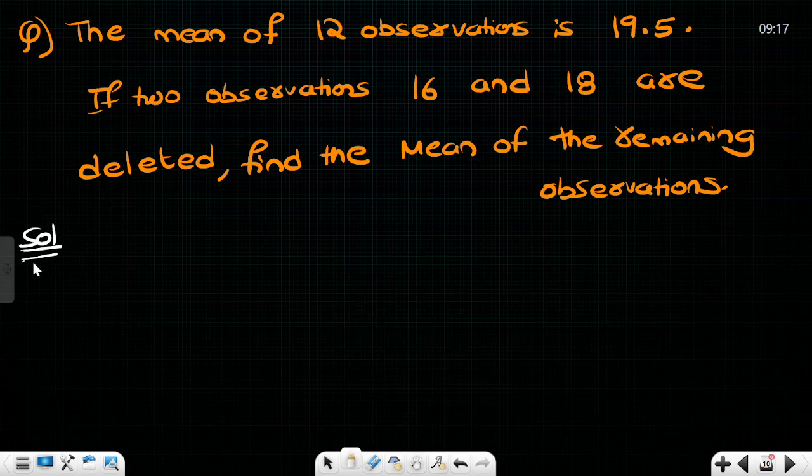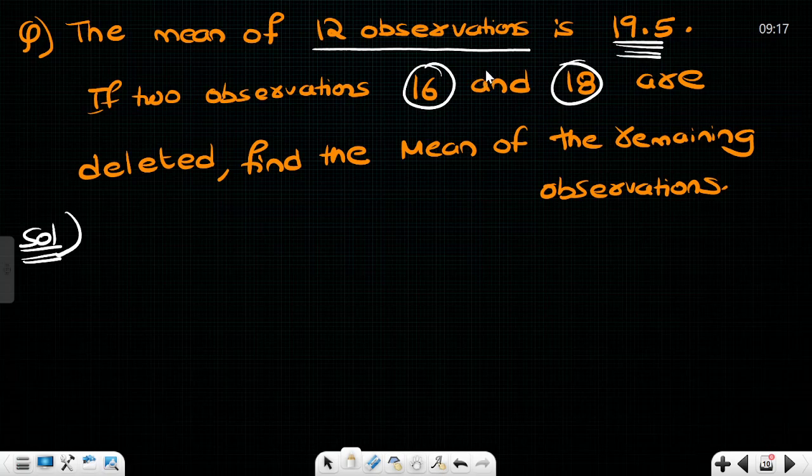Okay, so this is the question. The mean of 12 observations is given as 19.5. Among the 12 observations, 16 and 18 are the two observations which we have to delete. Find the mean of the remaining observations.